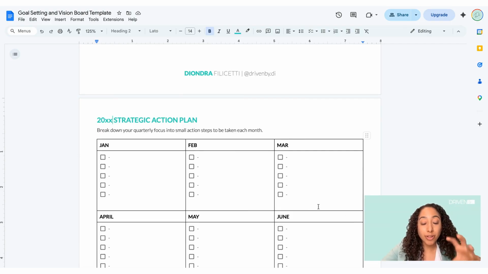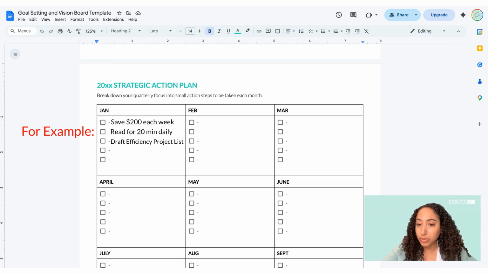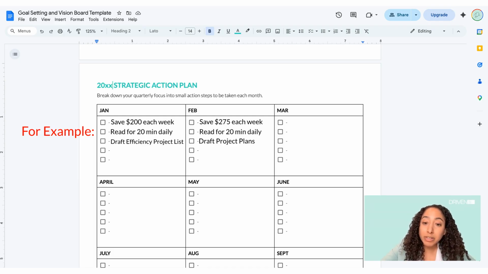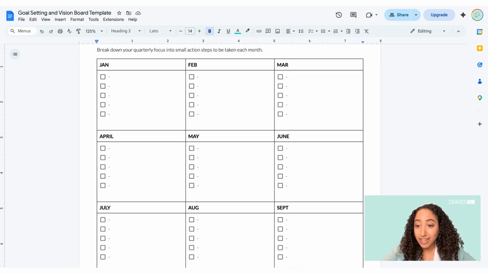You don't want to fill up each of these cubes with a bunch of tasks. You want to keep it focused to those priorities and the specific action steps that will help you achieve them. Think small, actionable steps, not big, overwhelming tasks. Think, what can you do in January to move your Q1 goal forward? And then what needs to happen in February to keep the momentum going? When you do this, you stop waiting for motivation and you start to build a system and an area of focus. And that's really it.